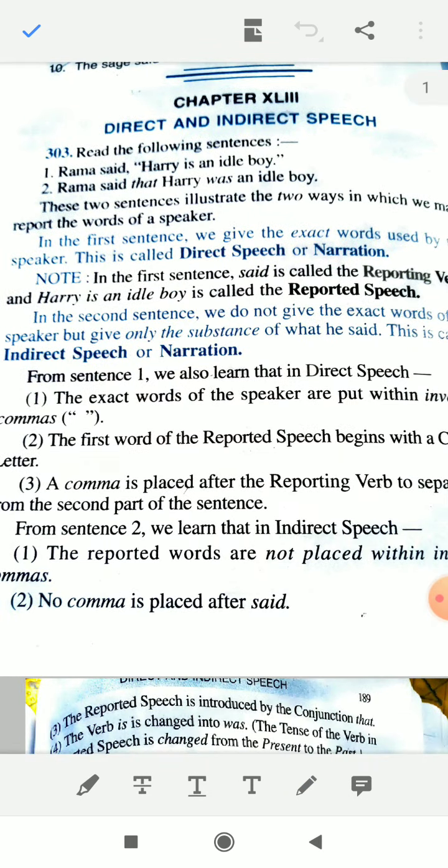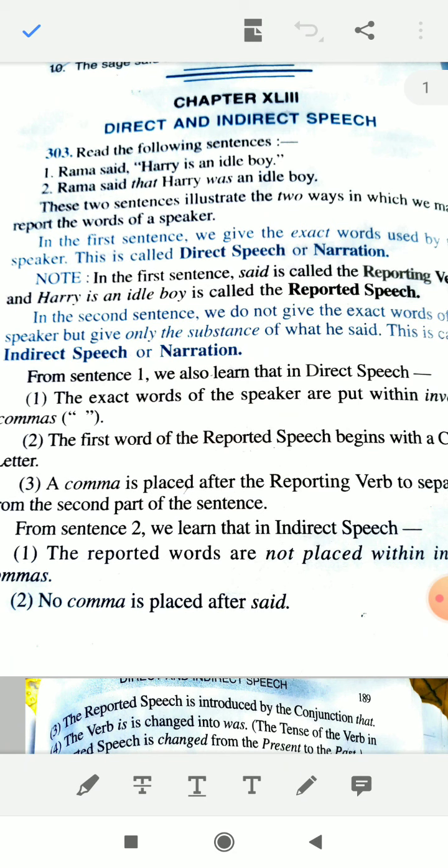Rama said, "Harry is an idle boy." You can notice here that in this sentence, Harry is an idle boy, it is written in double inverted commas. And the second sentence is, Rama said that Harry was an idle boy. If you notice these two examples, you will find the difference of the verb.